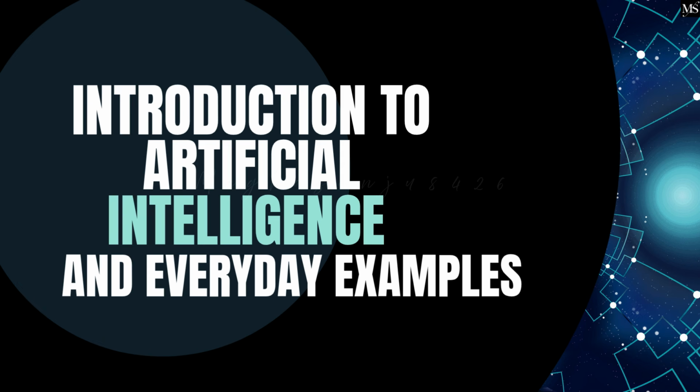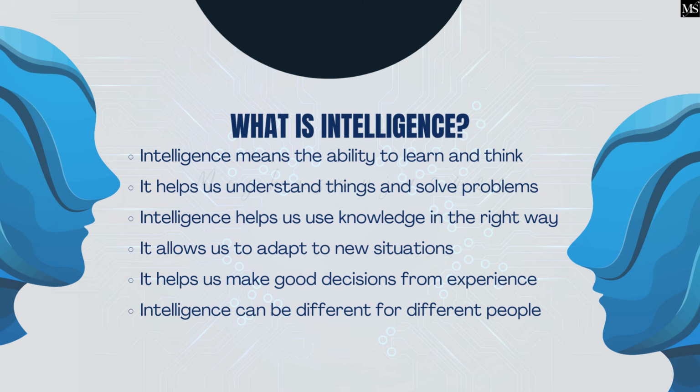Introduction to Artificial Intelligence in Everyday Examples. What is intelligence? Intelligence means the ability to learn and think. It helps us understand things and solve problems. Intelligence helps us use knowledge in the right way. It allows us to adapt to new situations. It helps us make good decisions from experience. Intelligence can be different for different people.